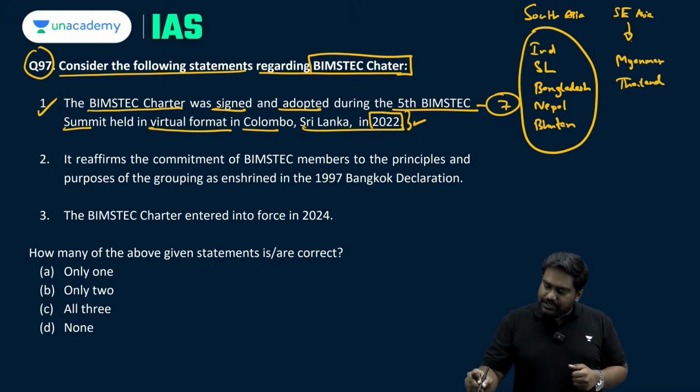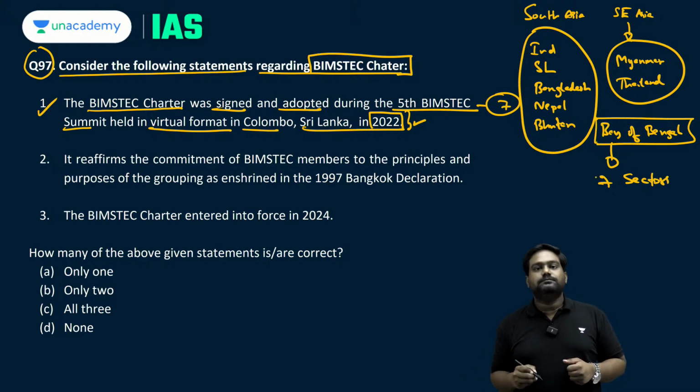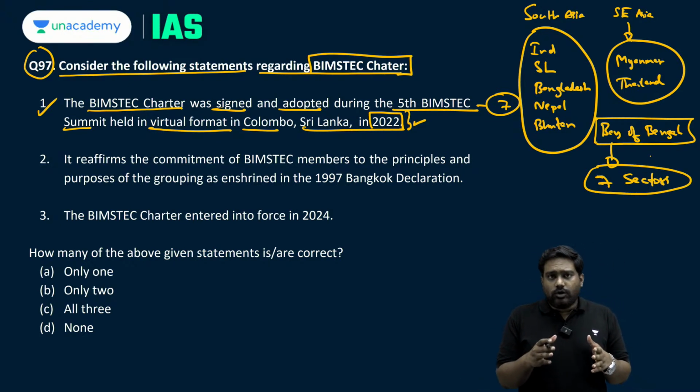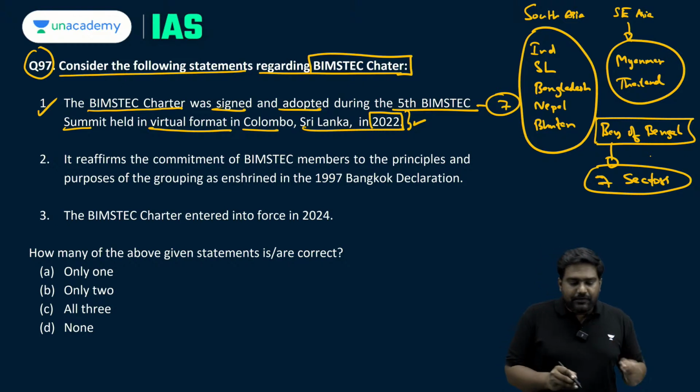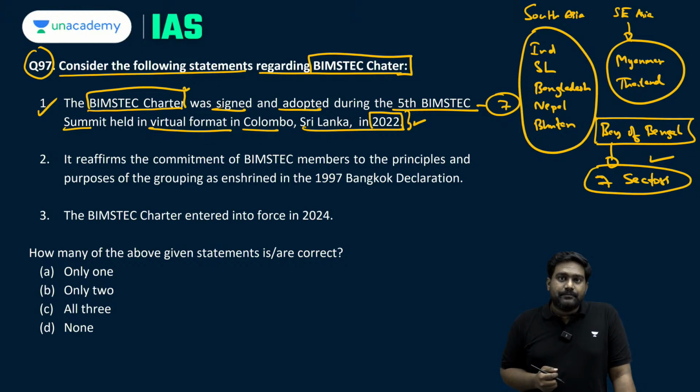So these 7 countries, which are centered around the Bay of Bengal, work with each other, they collaborate with each other under 7 identified sectors of cooperation. So at the Colombo Summit in 2022, they finally adopted the BIMSTEC Charter, which is the constitution of the BIMSTEC.